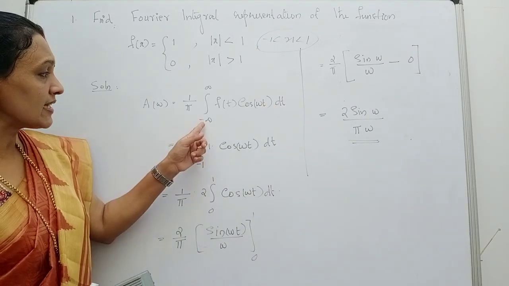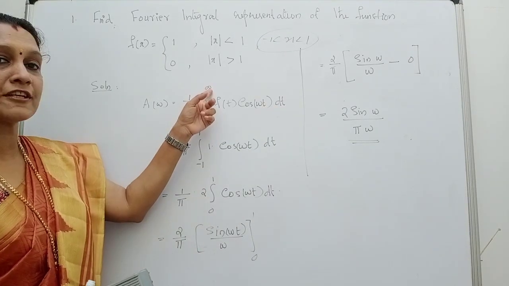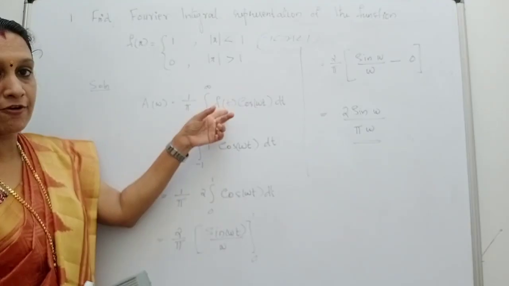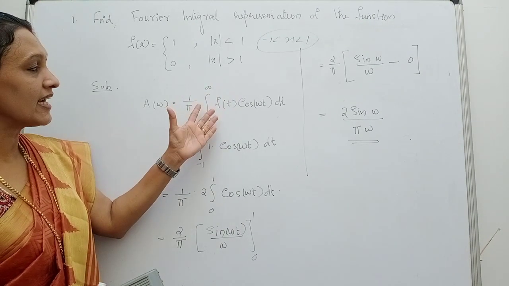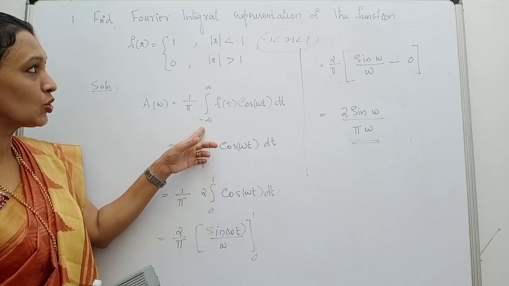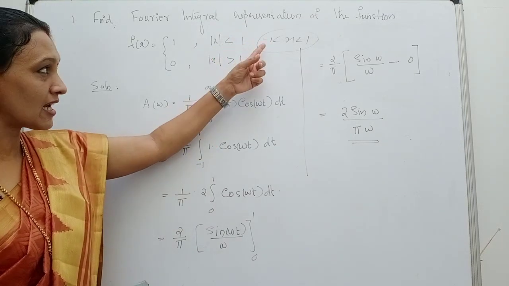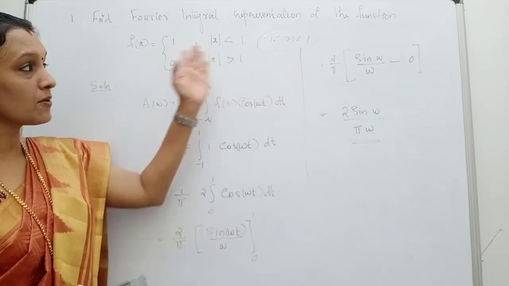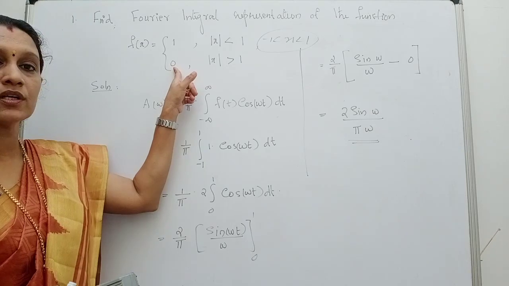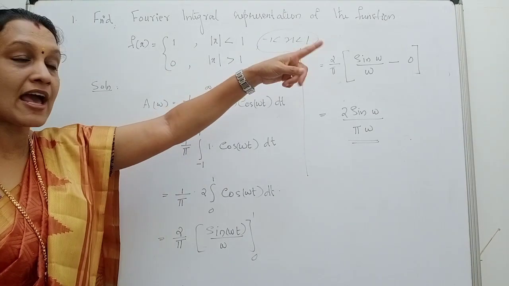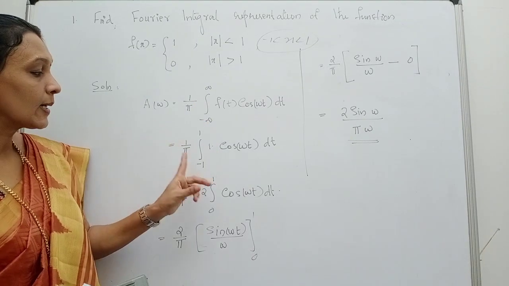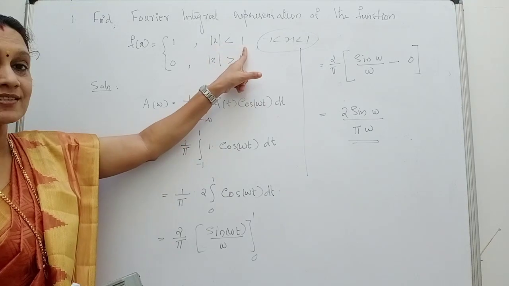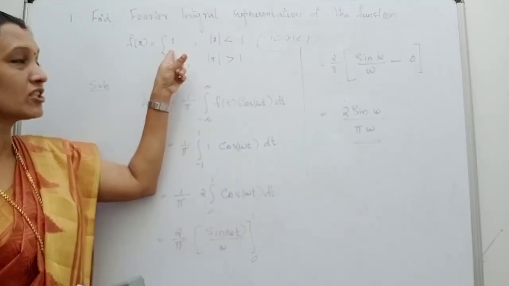Okay, since the integrand is from minus infinity to infinity, we don't have directly one f of t, isn't it? Okay, so you can split the integral how? Integral from minus infinity to minus 1, then integral from minus 1 to 1, then the third integral from 1 to infinity. Okay, from minus infinity to minus 1, what will be the value? It is 0. And from 1 to infinity, the value is again 0. So we are having only the integral from minus 1 to 1. There we have, see, from mod x less than 1, that means from minus 1 to 1, the function takes the value 1.